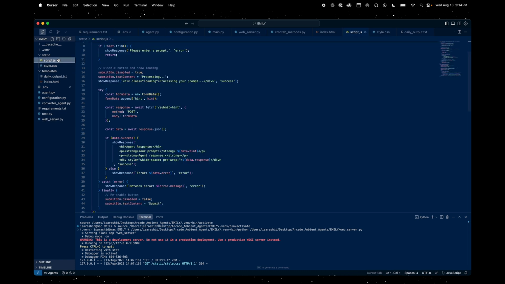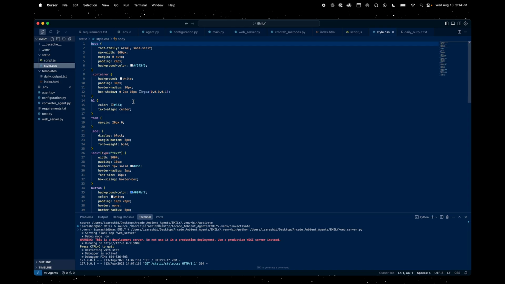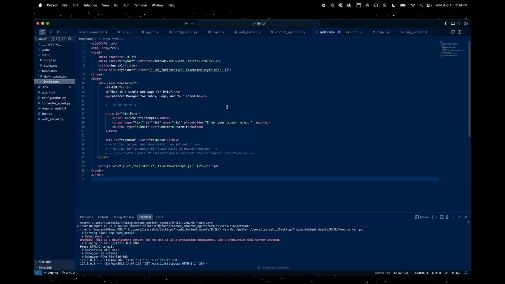So the front end here, script, is obviously submitting and loading input and output. So that's JavaScript right there. CSS, pretty straightforward. It was just style. It just made the web page look halfway decent. And then the HTML was just formatting pretty much. So yeah, that's my agent.